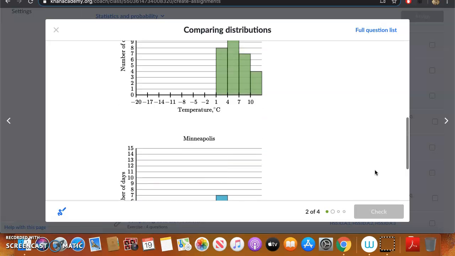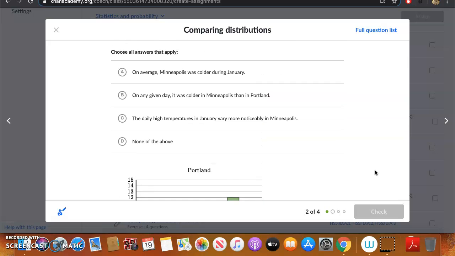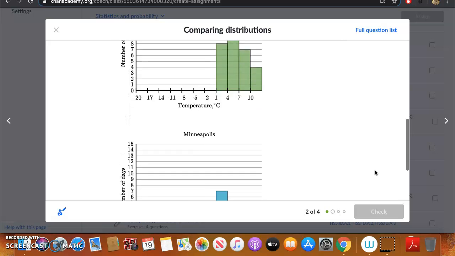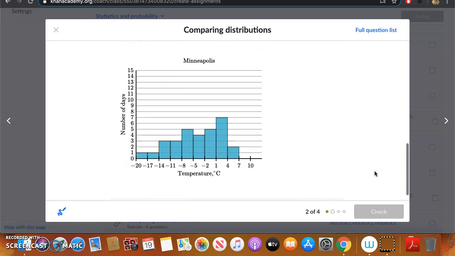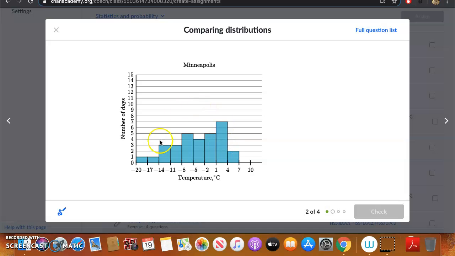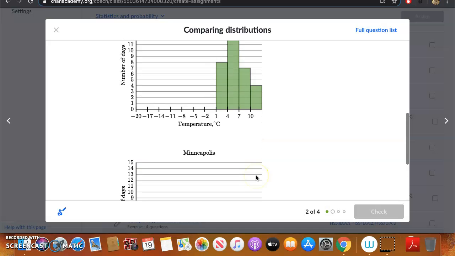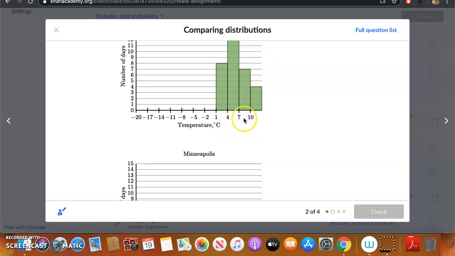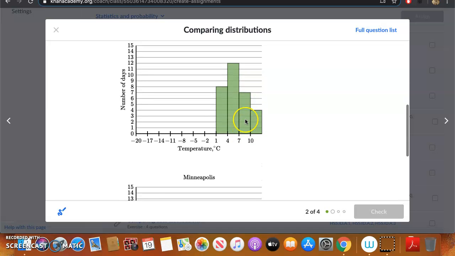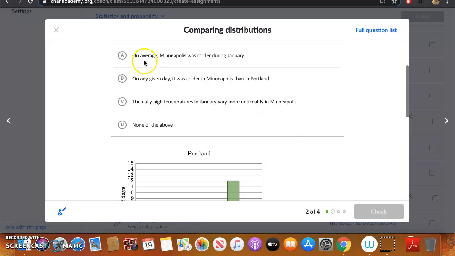So let's try to answer the questions. A. On average, Minneapolis was colder during January. On average, we can see that is true, right? The average would be somewhere probably in here, and that temperature is definitely going to be colder than here. Maybe the average for Portland is somewhere in here, right here's the peak. So that is definitely true.